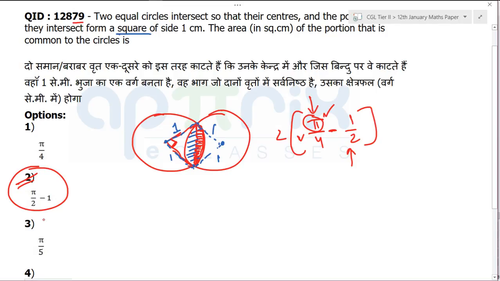Clear? Mahi, what I'll say, I'll cover this series in Hindi also.